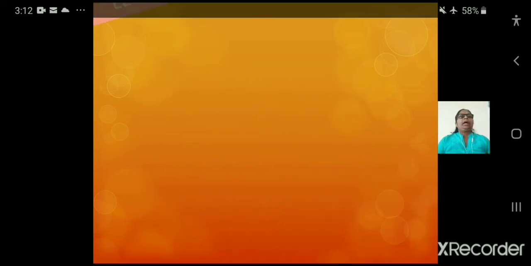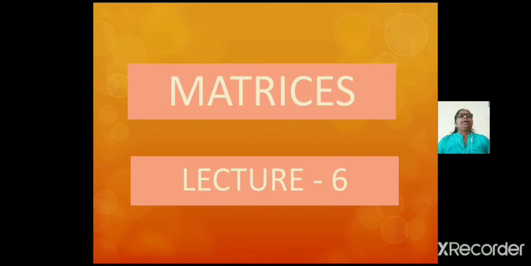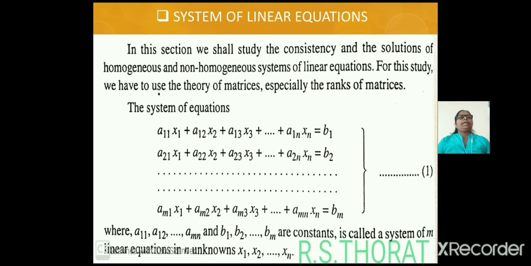Today I am going to discuss with you the next part of matrices, system of linear equations. In this section we shall study the consistency and the solutions of homogeneous and non-homogeneous systems of linear equations. For this study, we have to use the theory of matrices, especially the rank of matrices.